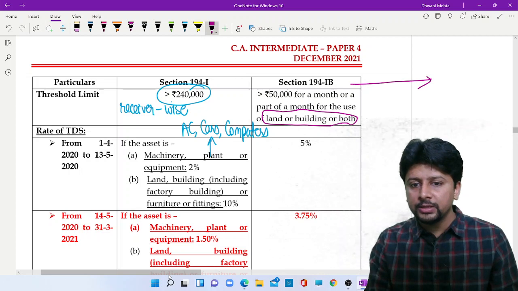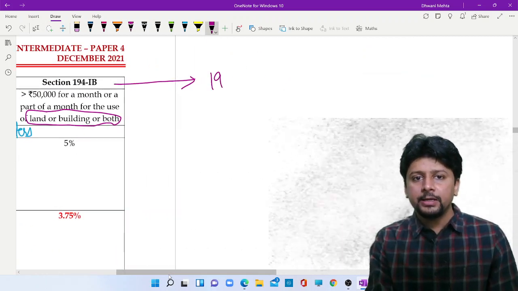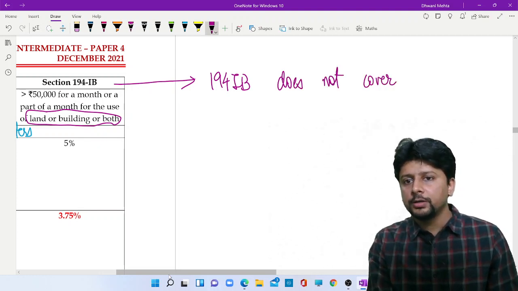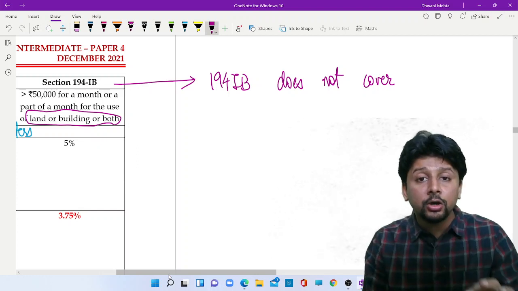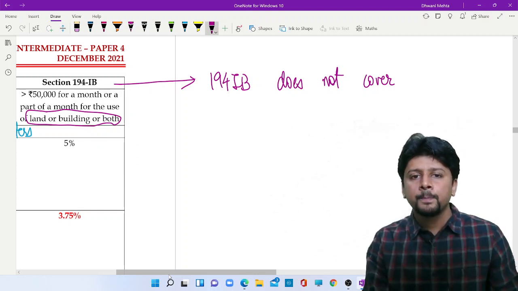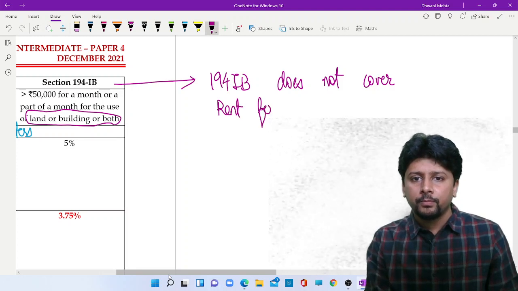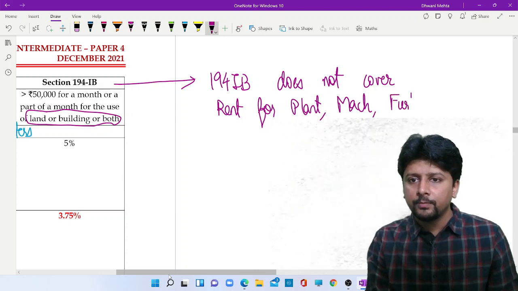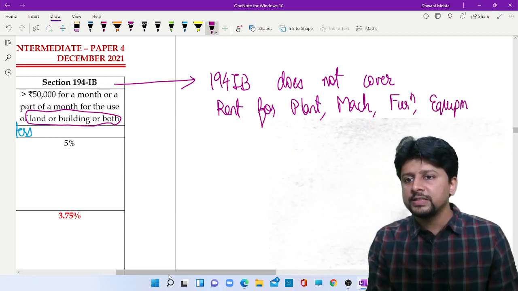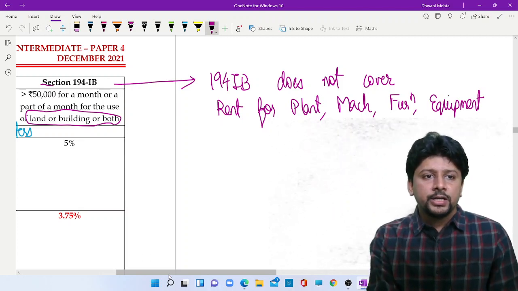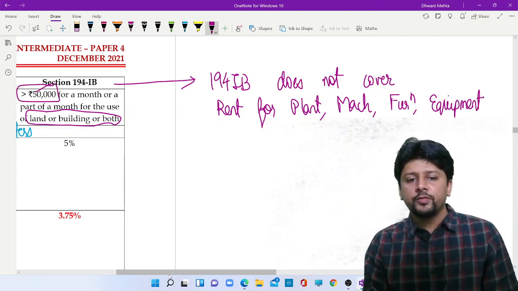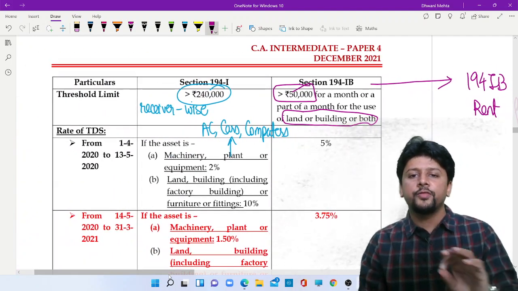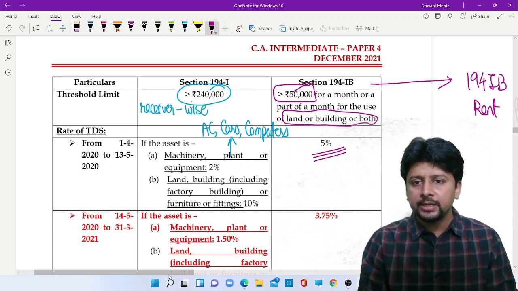So one thing I would like to mention is that 194IB does not cover rent paid for plant, machinery, furniture, equipment. It only covers land and building. Threshold: the rent amount should be greater than 50,000 monthly rent, for a month or part of a month. Tax to be deducted at source at the rate of 5%.